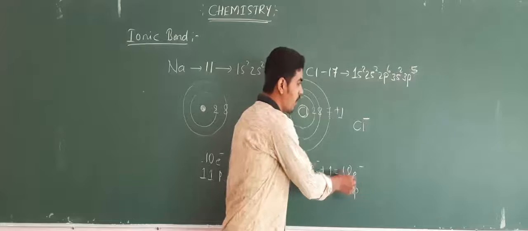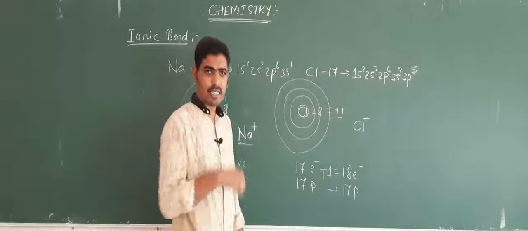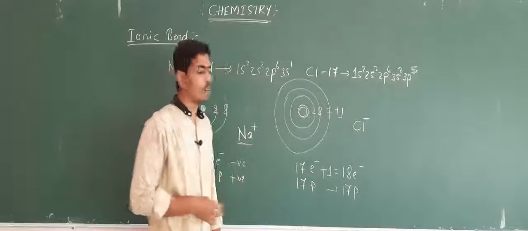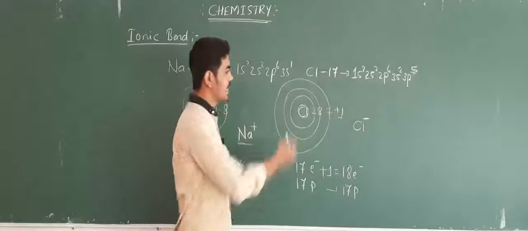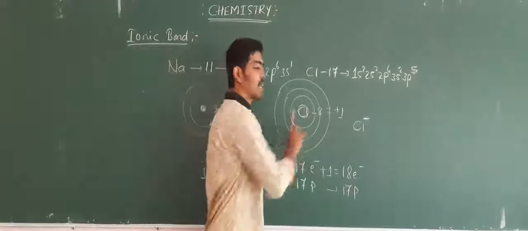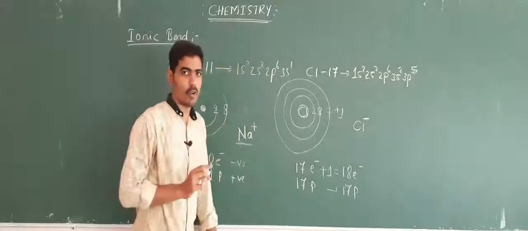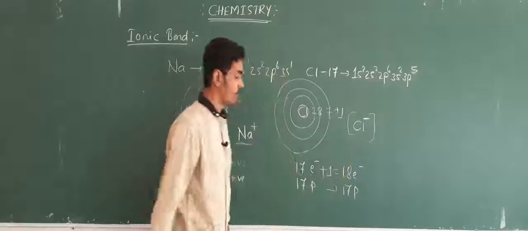One electron is more, and hence we have written Cl minus. If it has gained 2 electrons, then we have to write Cl minus 2. But in this case, it requires only 1 electron, and hence it will accept only 1 electron, and hence we will write it as Cl minus.